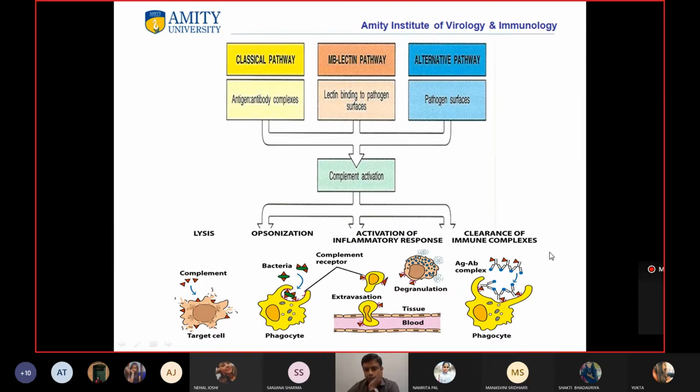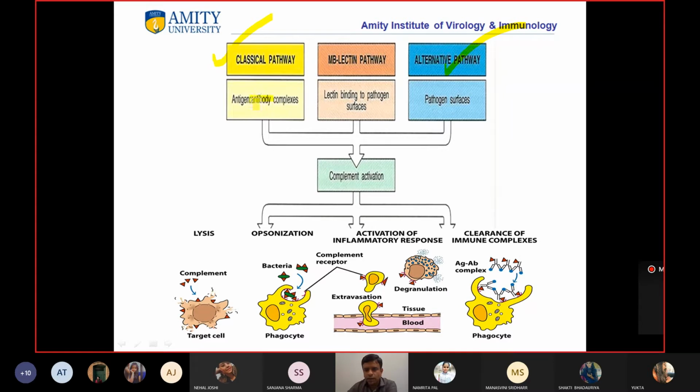Okay, students, when we started the complement pathway, I told you that there are three pathways of the complement system. The first one is the classical pathway, and we have already seen it in detail. This is the first pathway that was identified. Later on it was found that apart from this, there is one more pathway called the alternative pathway, an alternative to the classical pathway. Now this classical pathway was antibody dependent.